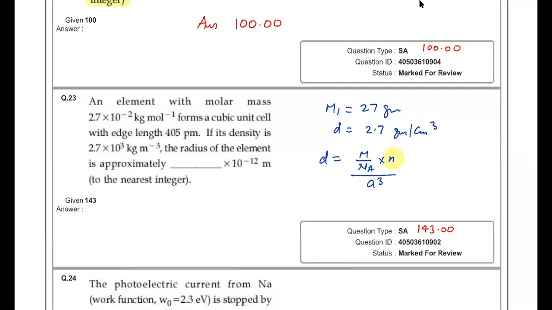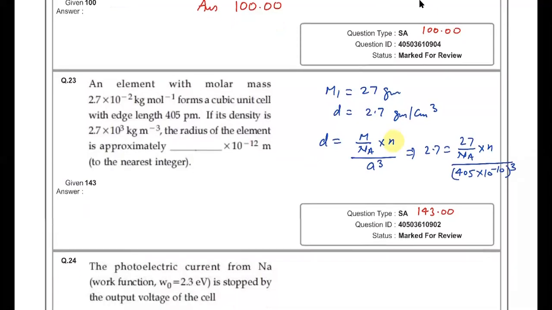So if we solve, it's given 2.7 is equal to 27 by Na into 4 upon 405 picometer. So it will convert into centimeter, 405 into 10 to the power minus 10 cube. So from here we have to calculate small n first, then we'll be able to relate the radius.